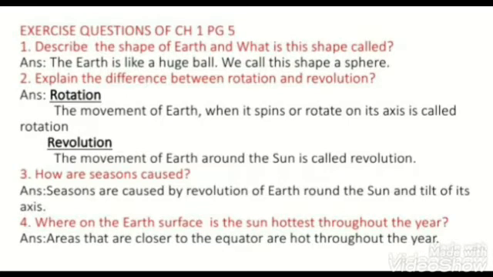Explain the difference between rotation and revolution. Rotation: the movement of earth when it spins or rotates on its axis is called rotation. Revolution: the movement of earth around the sun is called revolution. How are seasons caused? Seasons are caused by the revolution of earth around the sun and the tilt of its axis. Question number 4, where on the earth's surface is the sun hottest throughout the year? Answer: areas that are closer to the equator are hot throughout the year.